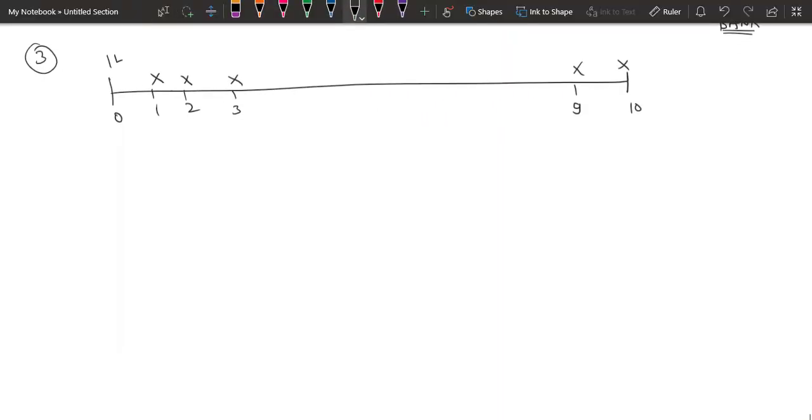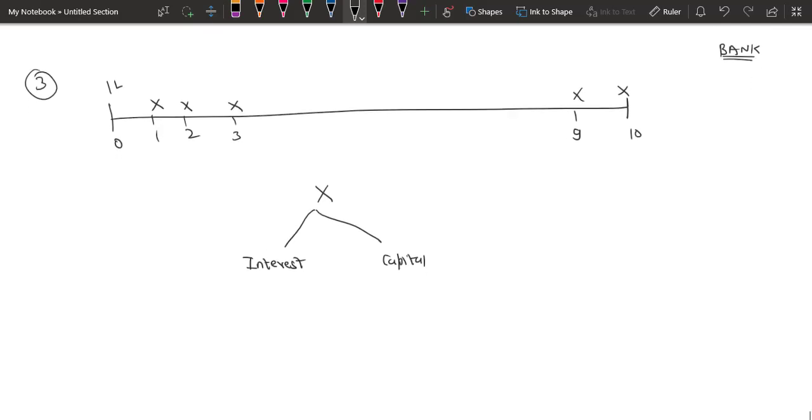Now let me tell you about these X that you are paying at the end of every year. Now I will break this X into two parts. These installments that you are paying contain both the interest part and the capital or loan part of the amount you have borrowed.